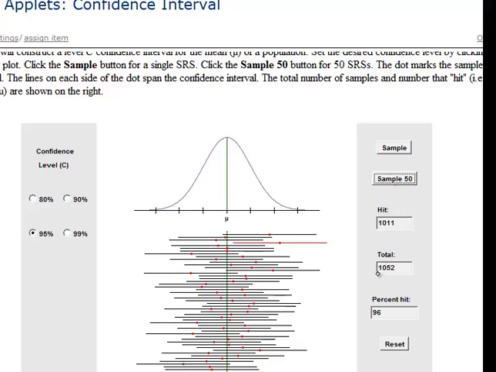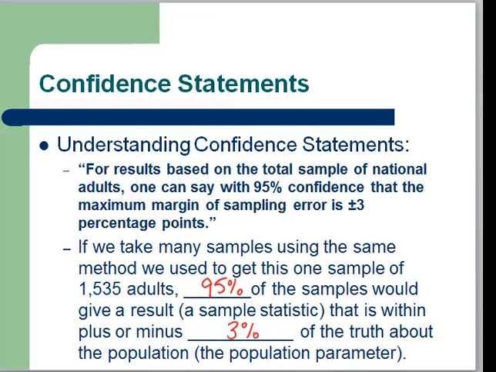So I've taken 1,052 samples, and 96% of the sample statistics have given me an interval estimate that does indeed contain the true population parameter. That's what we mean by this 95% confidence. It's confidence in the method that we use.